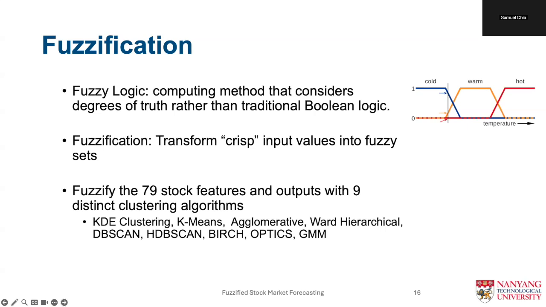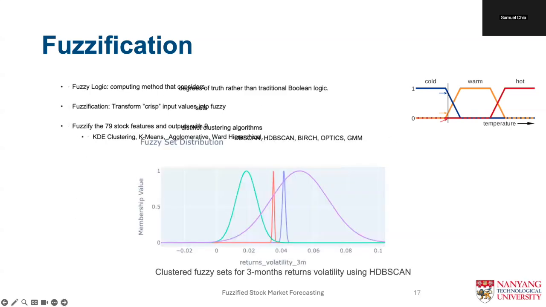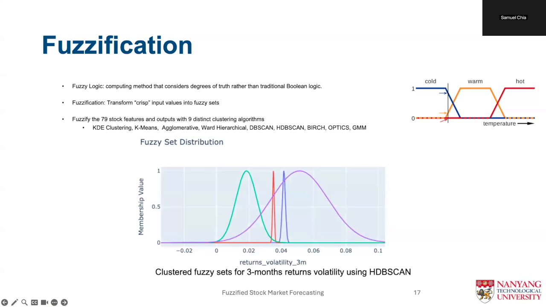This diverse set of clustering methods allows us to capture various data structures and patterns that may be present in financial time series. We fuzzify the 79 stock features and outputs with these 9 distinct clustering algorithms. Later on, we investigate how different methods of creating fuzzy sets impact the accuracy and reliability of stock price predictions. This is an example of the fuzzy sets as a result of HDBSCAN clustering on the 3-month returns volatility feature, producing 4 distinct fuzzy sets.